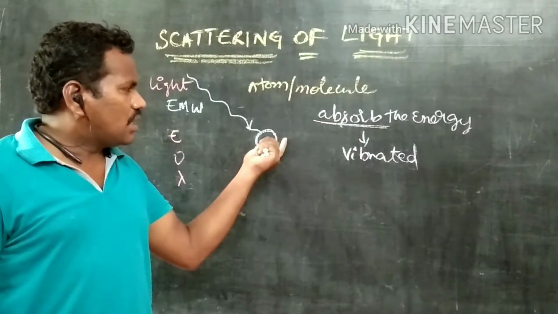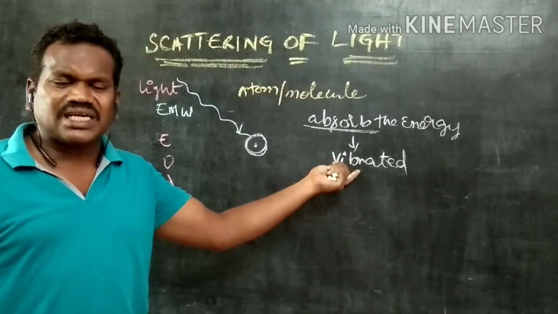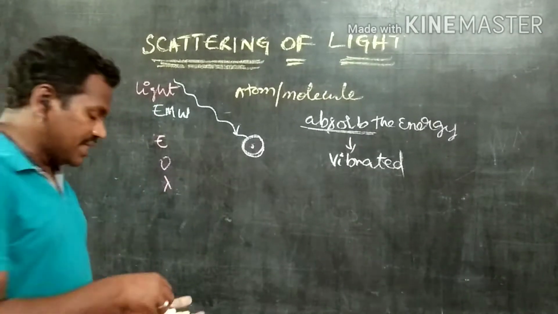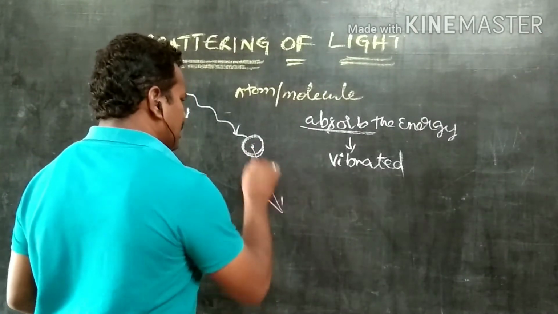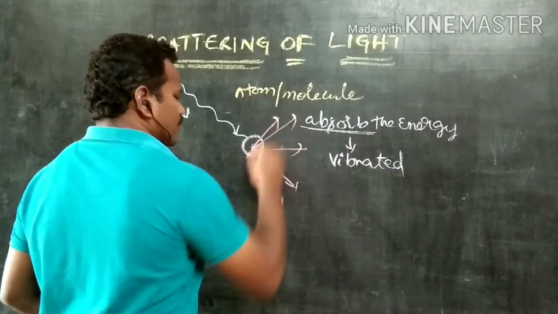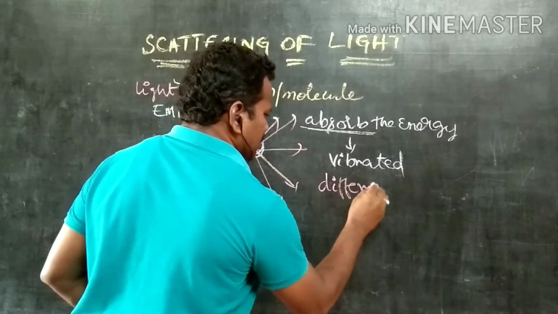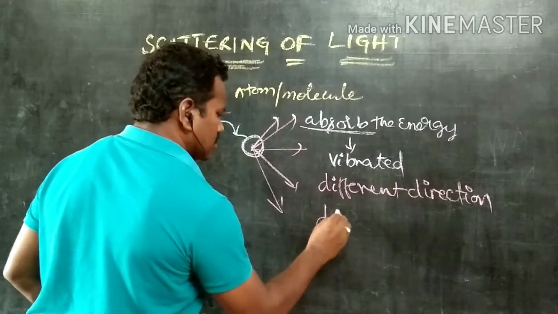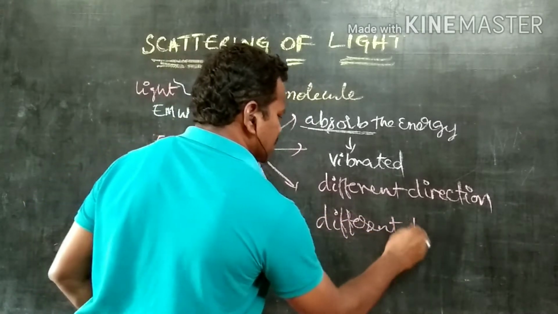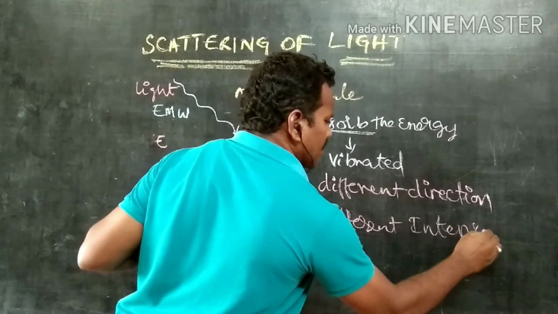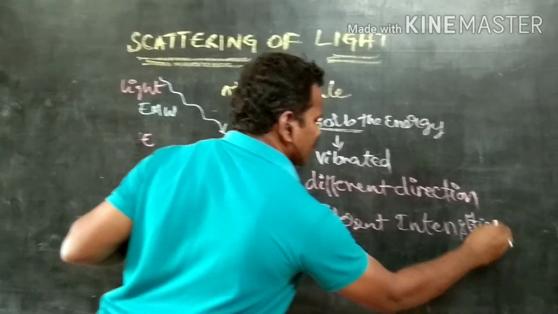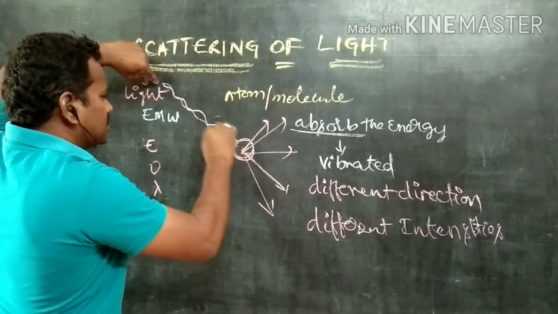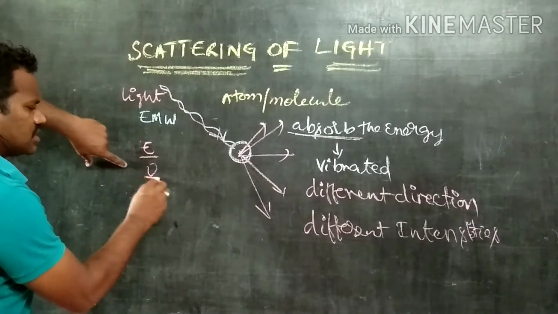Whenever the atom or molecule is in the excited state, that is, whenever it is vibrated, some excess of energy will be re-emitted in different directions with different intensities. Different intensities means the intensity of the light is changed.